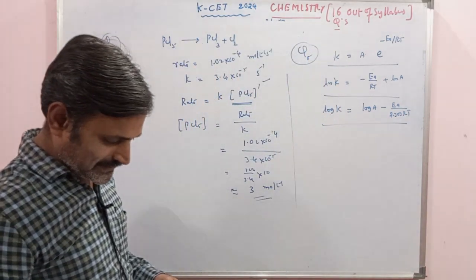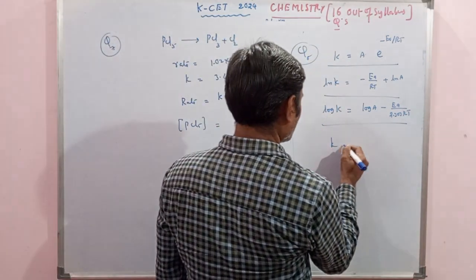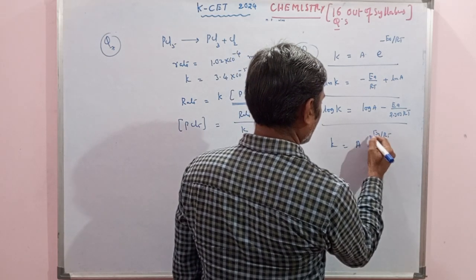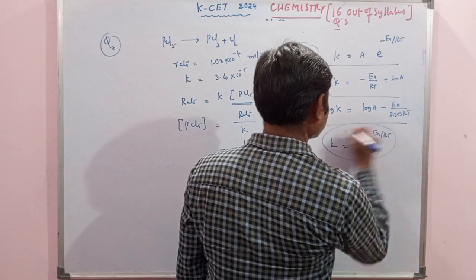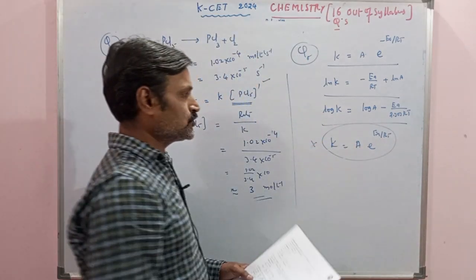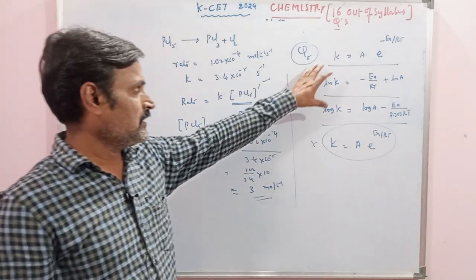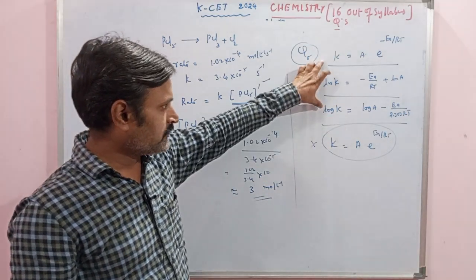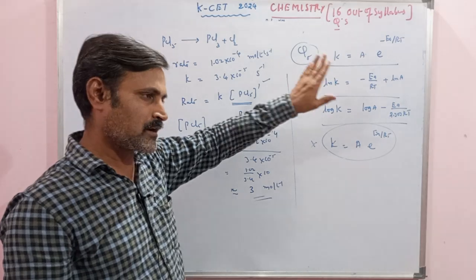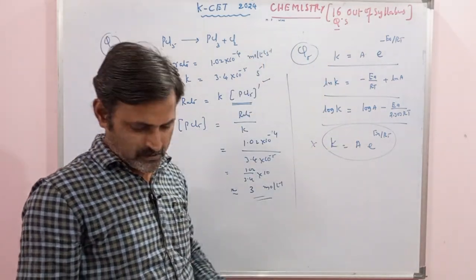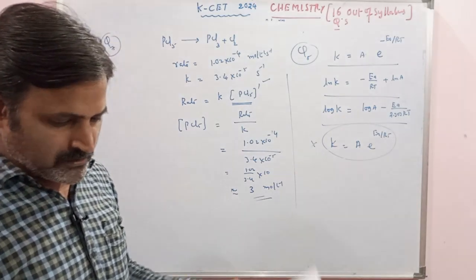Whereas one thing they have given, k equals A into e to the power of Ea by RT, not minus. So this is the wrong one which you need to identify in the options. These three expressions are working well, but this is not correct, which you have to identify.